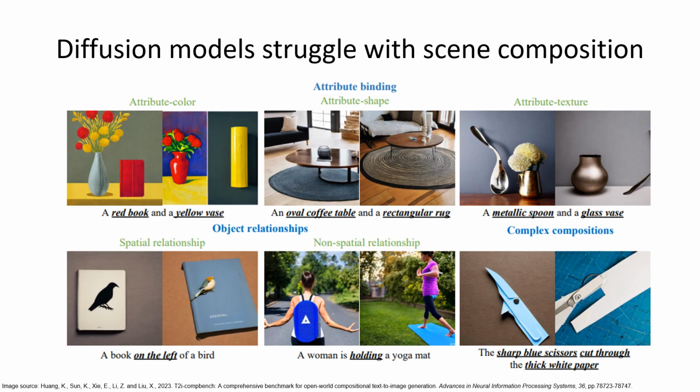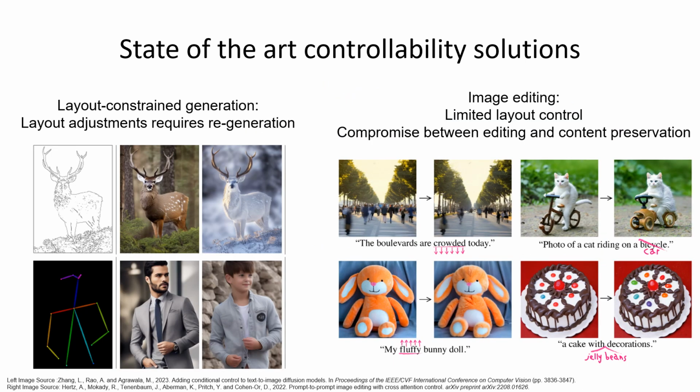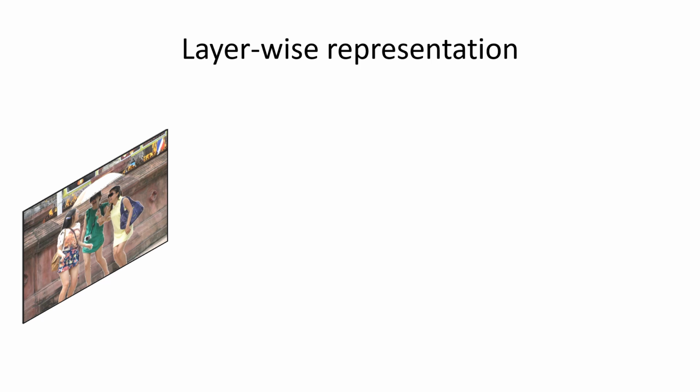Spatial controllability and prompt fidelity remain a challenge for diffusion models, resulting in counting errors, incorrect positioning, or concept bleeding. These limitations are typically addressed through scene layout conditioning or image editing techniques such as ControlNet and Instruct Pix2Pix, both of which can struggle with layout manipulation tasks. We conjecture that a key obstacle to controllability is the flat nature of rasterized RGB images, failing to leverage the compositional nature of image content.